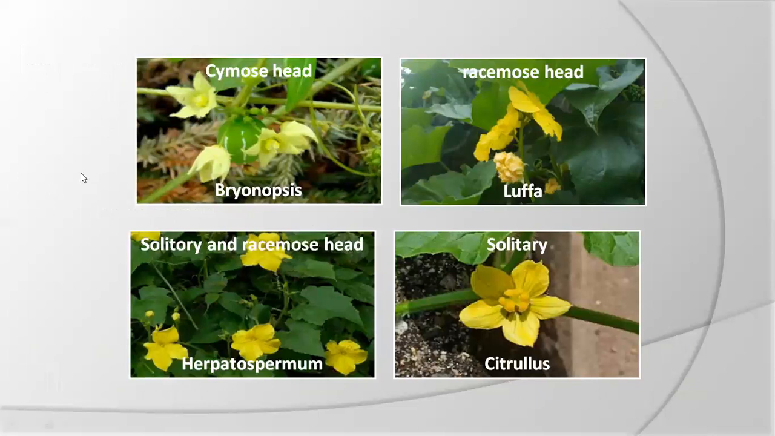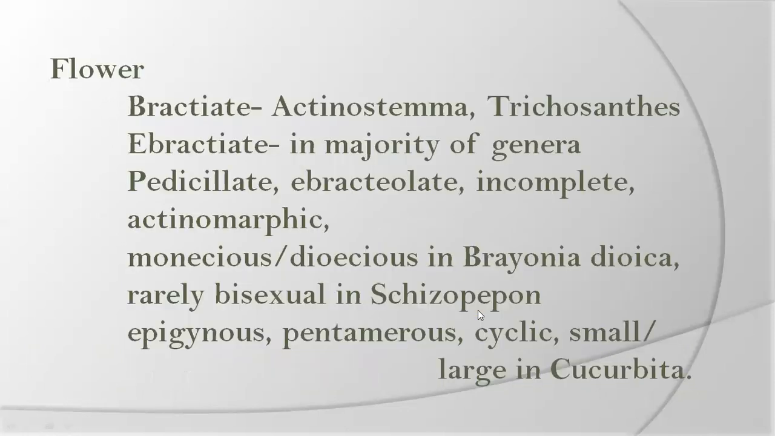So this is a Bryonopsis. This is the Luffa acutangula, a simple solitary flower is there. And Herpetospermum. So see here, indefinite flowers are there, solitary and racemose head. Citrullus has a single, solitary flower.